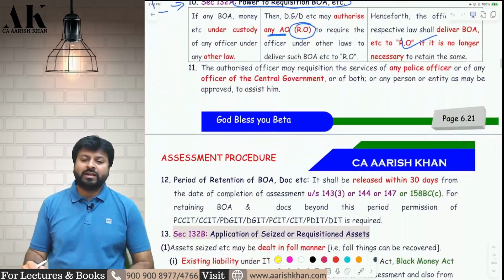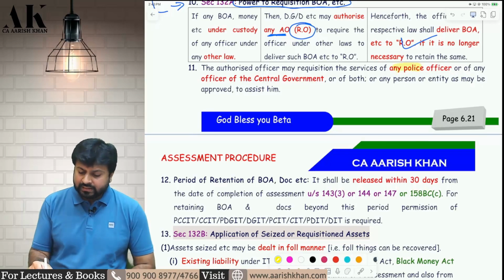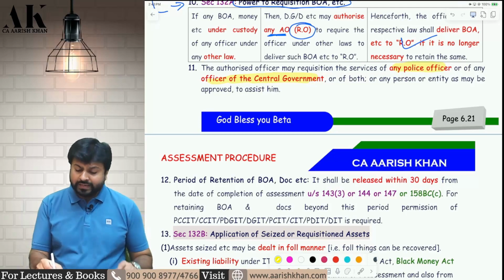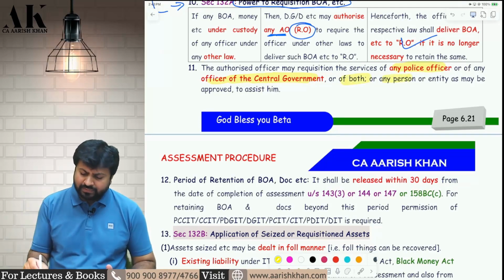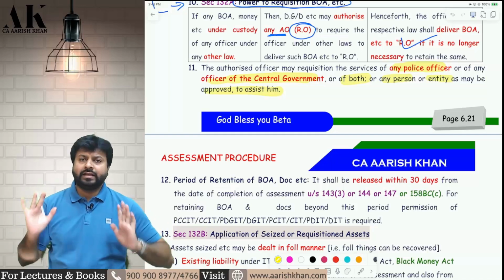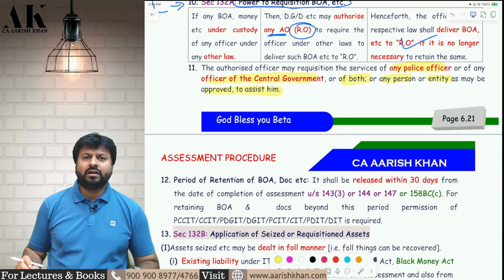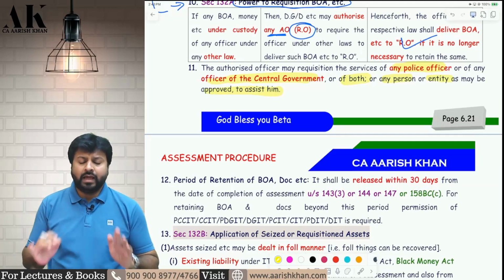Now, next point, point number 11. For the purpose of search, can the authorized officer take the help of a police officer? Yes, the authorized officer can take the help of a police officer or any other approved officer of the central government, or he can also take the help of both. Or he can take the help of any person or entity approved to assist him. So if he wants help, he can take the help of different parts of the department that is approved by the central government, or a central government officer or police officer, or both of them. Okay.